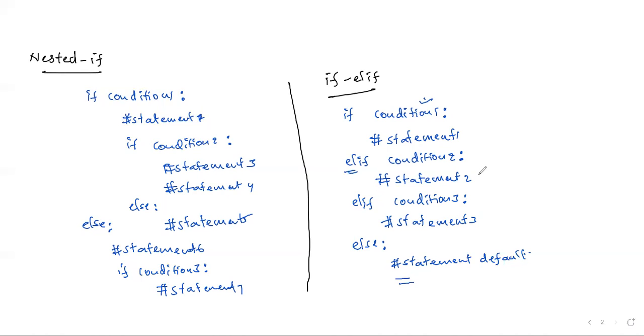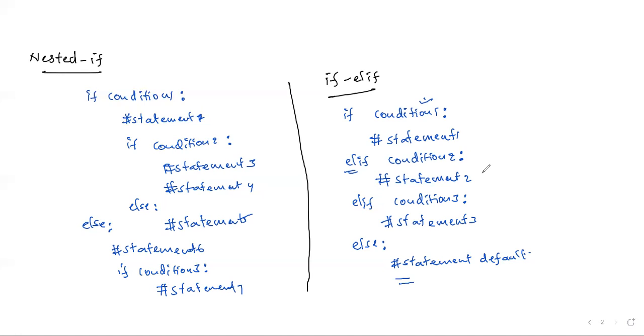So elif is used for checking multiple conditions. If the first condition is true, its related statement is going to be executed and it is going to come out of the if elif block. If condition 1 is false, then it moves to the next elif, where it checks condition 2.